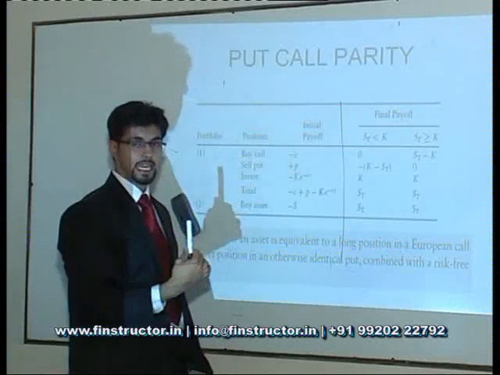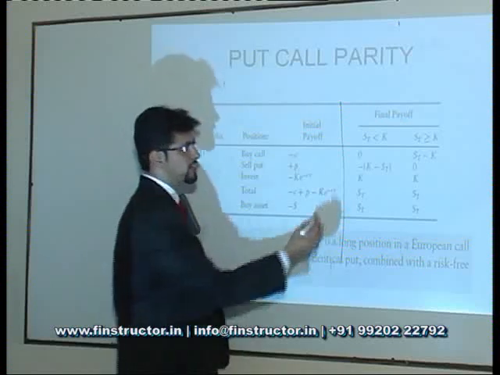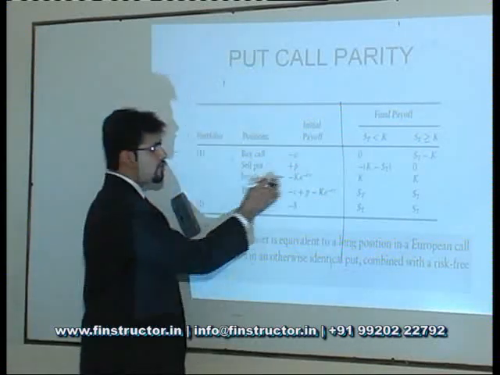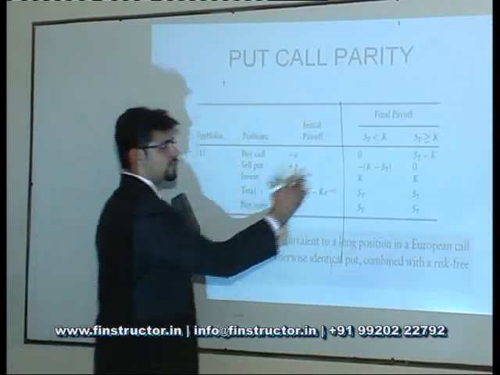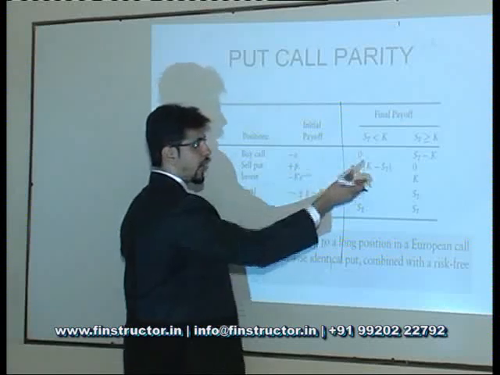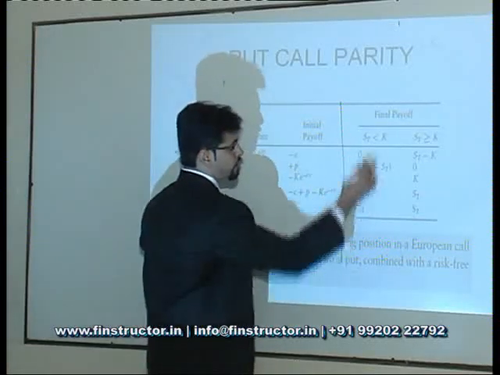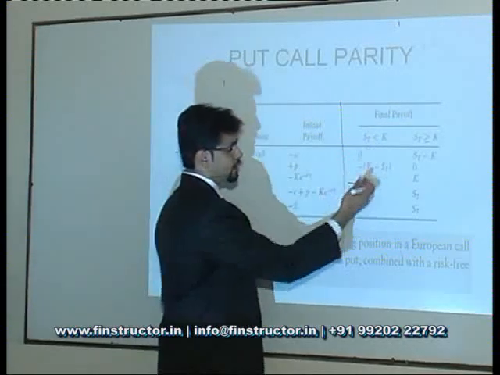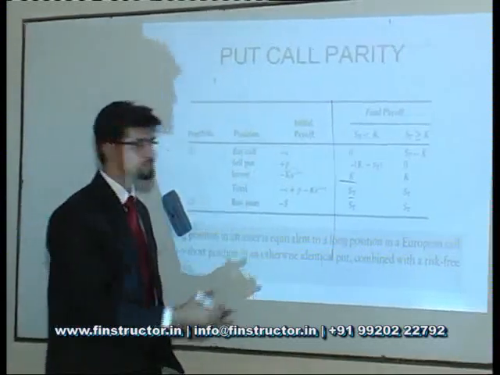He will sell it to me at K and I can further sell it only at S, which is lower than K. So I will have a loss equal to K minus S. The K e^(-RT) that I had invested at the risk-free rate would have matured, and I would get back K rupees. So what would be my total payoff in the first case if the spot price remains lower than K? The K will get cancelled, and it will be S, the stock price at maturity.